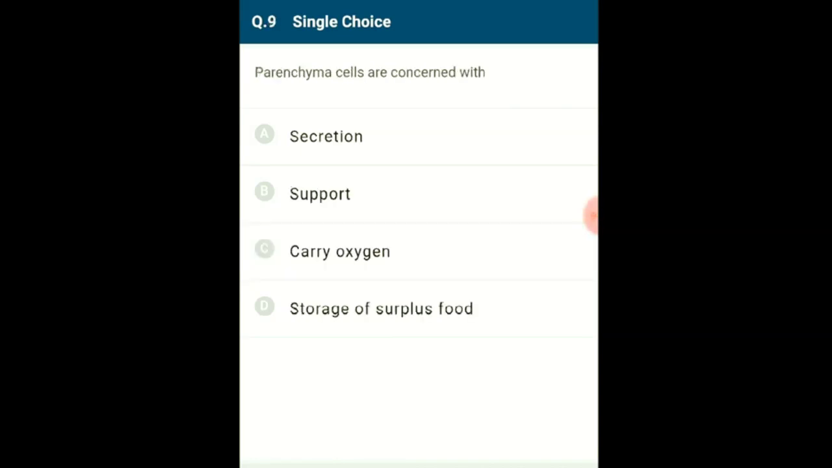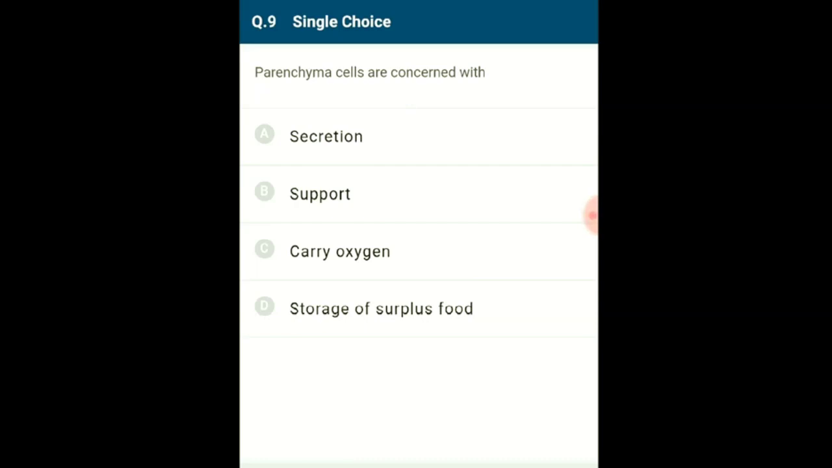Question number 9. Parenchyma cells are concerned with. Parenchyma is the most simple and unspecialized tissue which is concerned mainly with vegetative activities of the plant. The main function of the parenchyma cells is storage of food material, example carrot, beetroot, etc. Chlorenchyma helps in photosynthesis. Parenchyma helps in floating of aquatic plants, generally called hydrophytes, and also helps in gaseous exchange during respiration and photosynthesis, example Hydrilla.